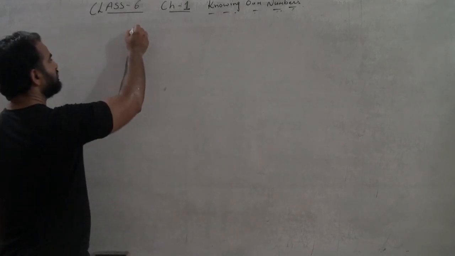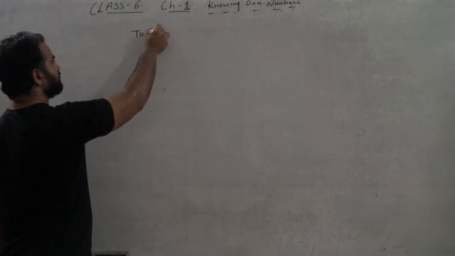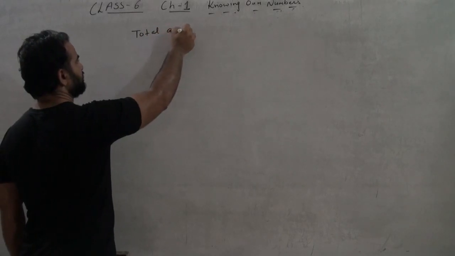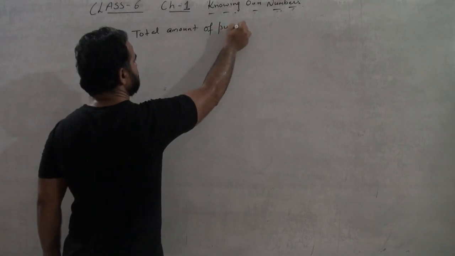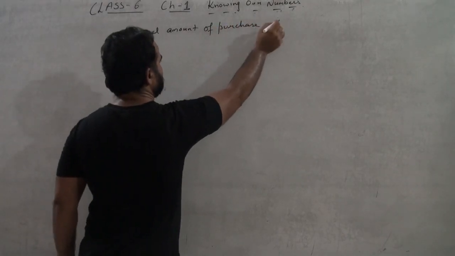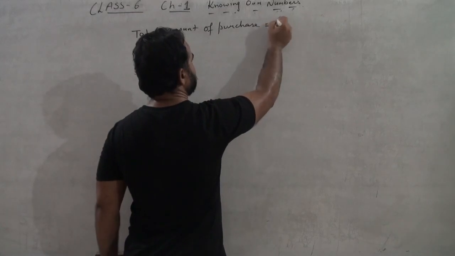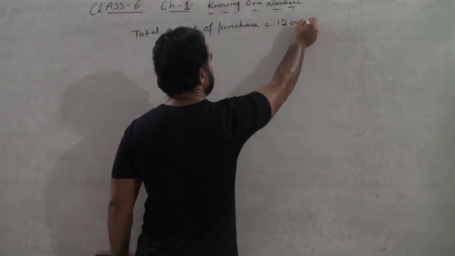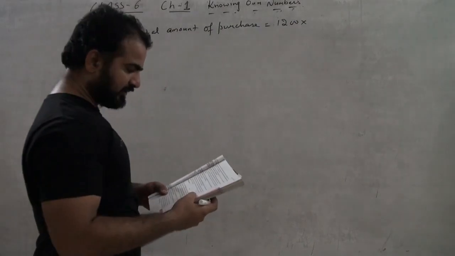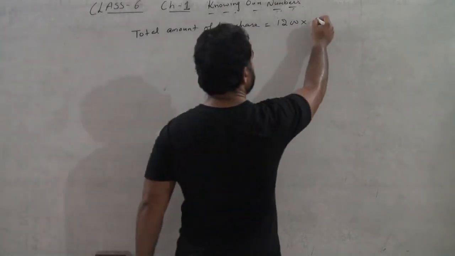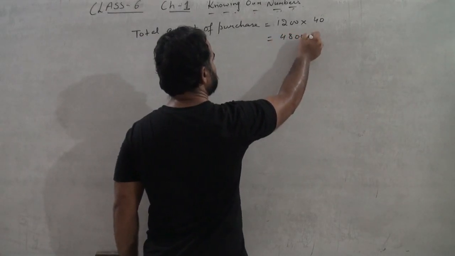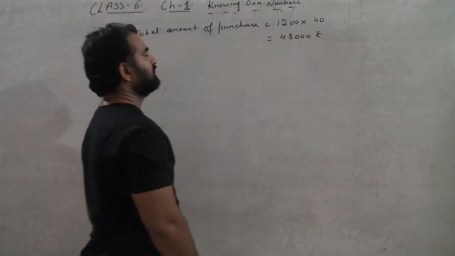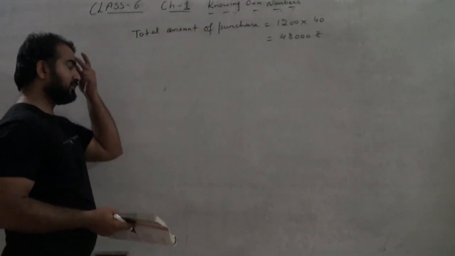So total amount of purchase equals 1200 multiplied by how many radio sets? 40, equals 48,000 rupees. So the total amount of purchase of radio sets will be 48,000 rupees.